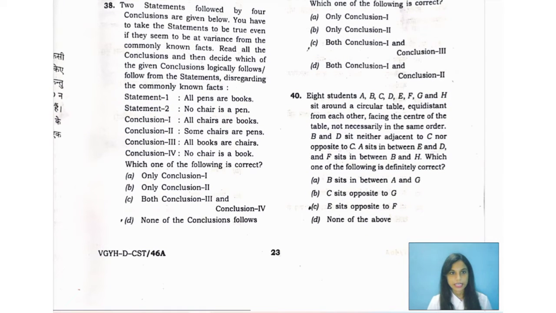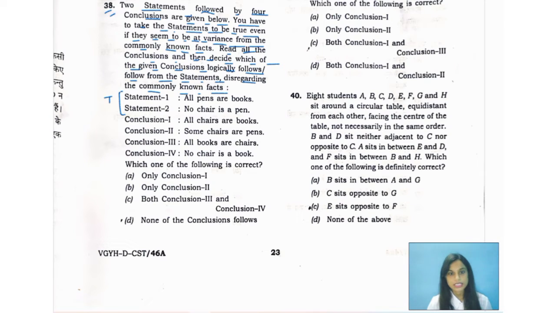Question number 38 says two statements followed by four conclusions are given below. You have to take the statements to be true even if they seem to be at variance from the commonly known facts. Read all the conclusions and then decide which of the given conclusions logically follows from the statements, disregarding the commonly known facts.